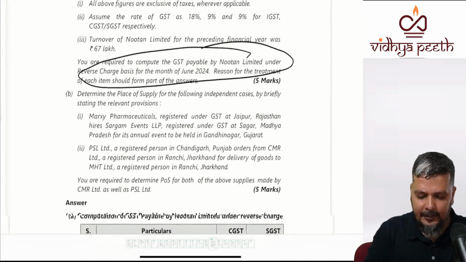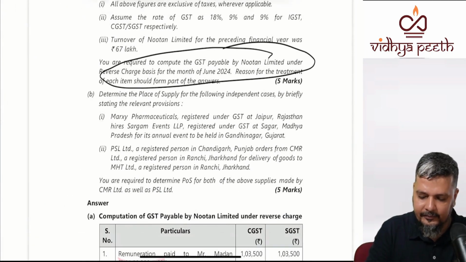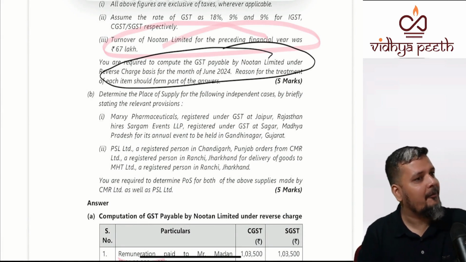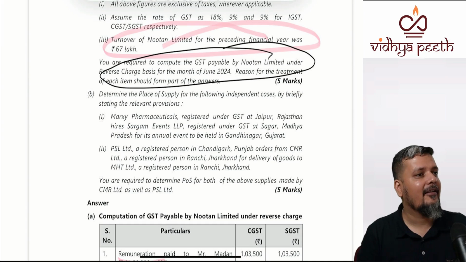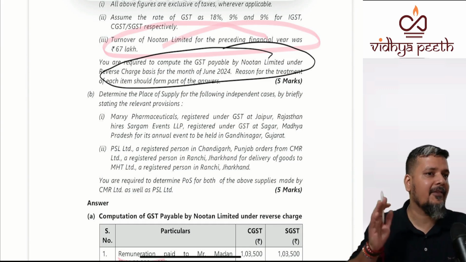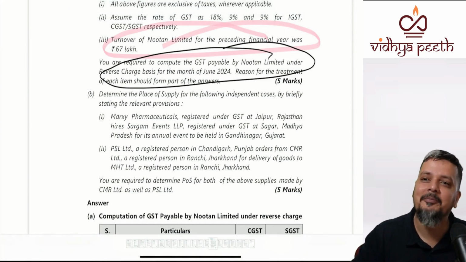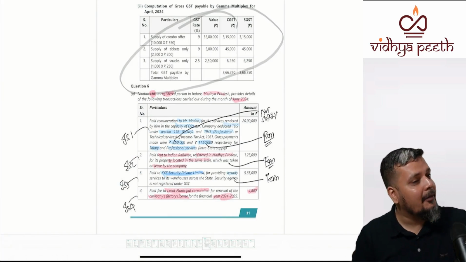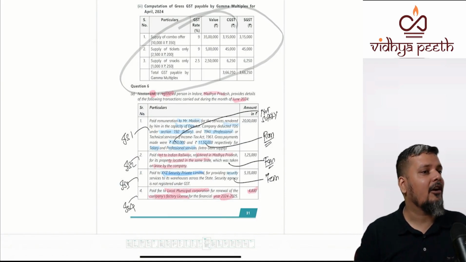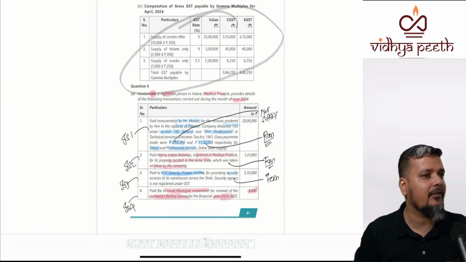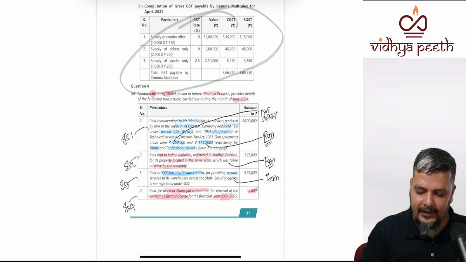No. Wait. Nutan Limited's turnover is given. So it is government to big business entity, because previous year turnover was more than 40, 20, 10 lakhs. The previous year turnover of Nutan Limited was 67 lakhs. It is a big business entity, but small value. So it is escaping because of small value, not because it is small. So now it is escaping for what?